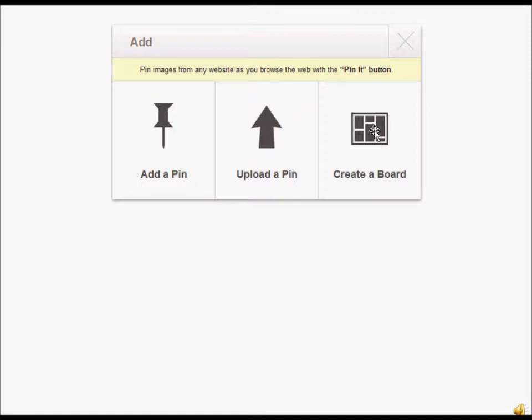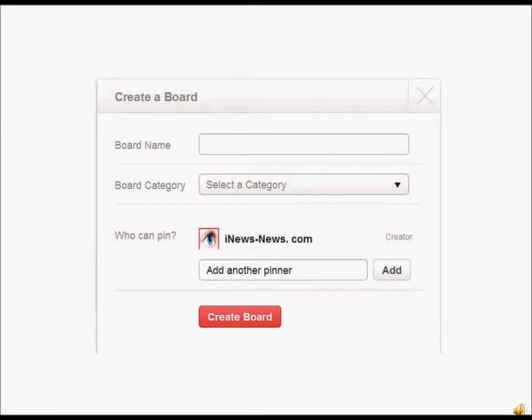Or you hit this button and you create your board right here. If you made a mistake, then just hit this cross and you'll get out of this area. But let's hit this board button and we'll see what it brings us to. Okay, so this is what it looks like once you hit that board button. It's create a board. You're going to put a board name in here, just any name that you think of.